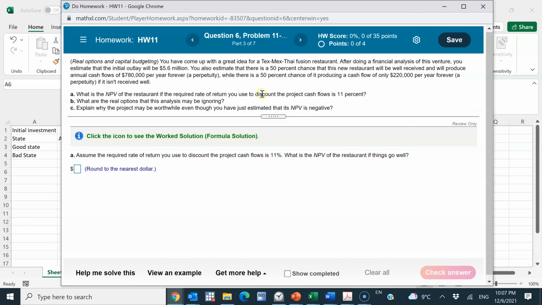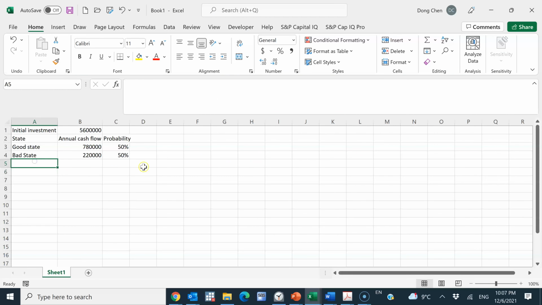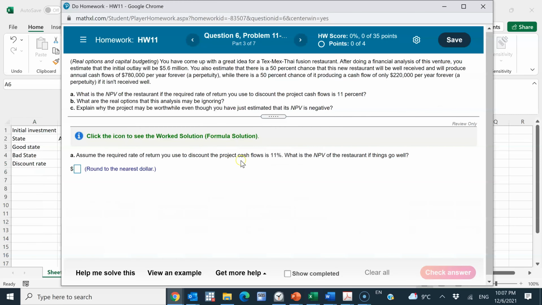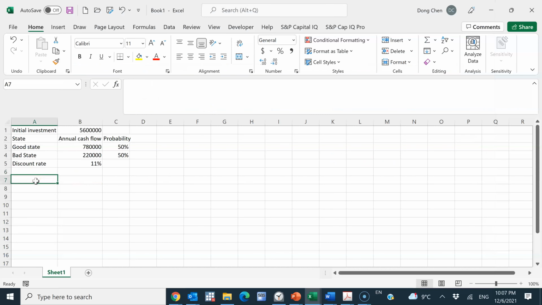So now that's basically about the question. The first part is to assume the required rate of return you use to discount the project cash flows is 11%. So the discount rate is 11%. And then what is the NPV of the restaurant if things go well, right? NPV. So this is the NPV, and this is the state.